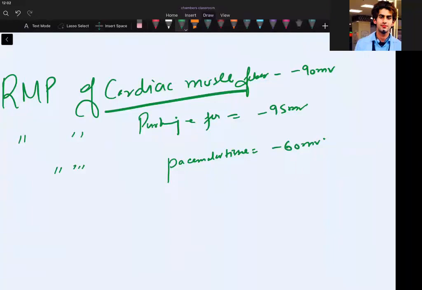Now remember, whenever we talk about the potentials, you have to understand that there are some currents operating in these cardiac tissues. And don't you think that currents should be because of ion channels in the cardiac tissue? It's so simple.